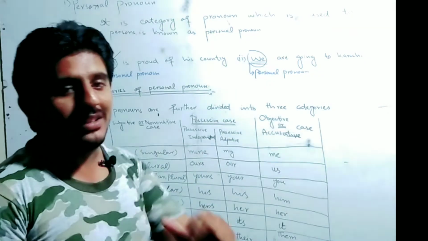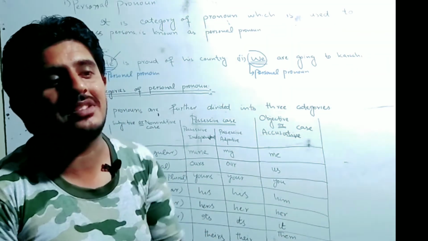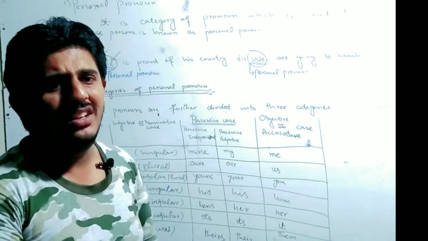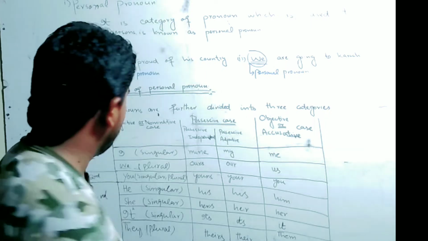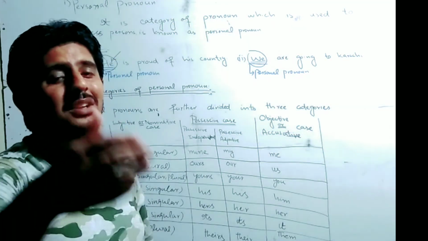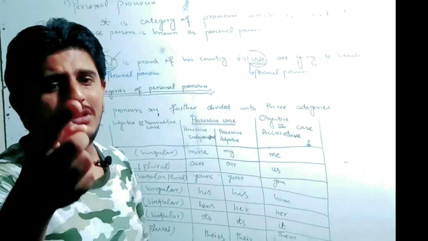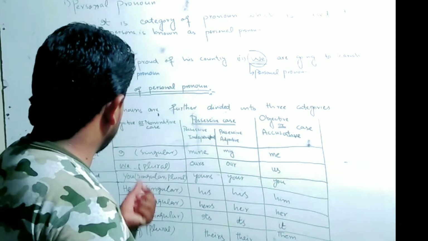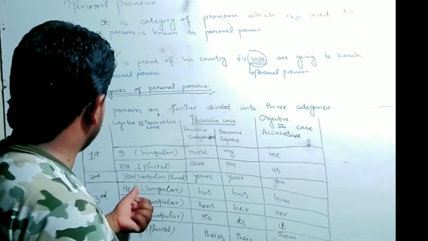Next, we will move toward second person. In second person, we have the word you alone. It can be used as singular or plural. Its subjective or nominative case is you.